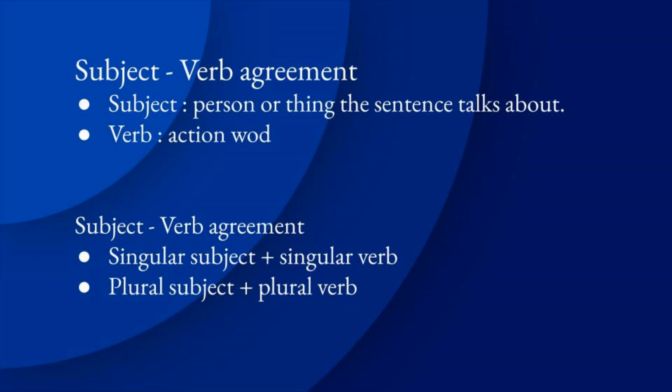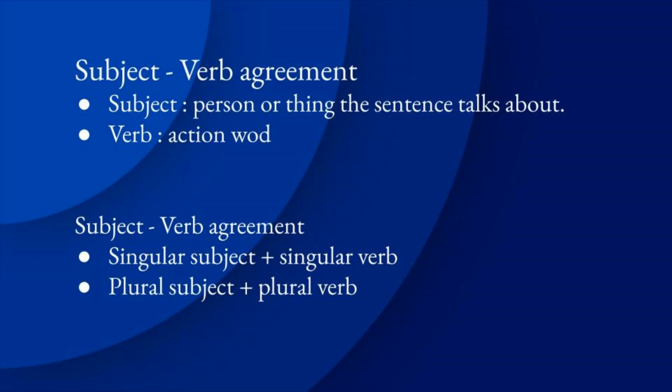Okay, let us know about subject. Already we know that subject is a person or a thing the sentence talks about. Yes or no? The sentence talks about who or what. This is known as subject. Simply we can say that it may be noun or pronoun. Then what about verb? Verb means action words or state of being. Then what about subject verb agreement?